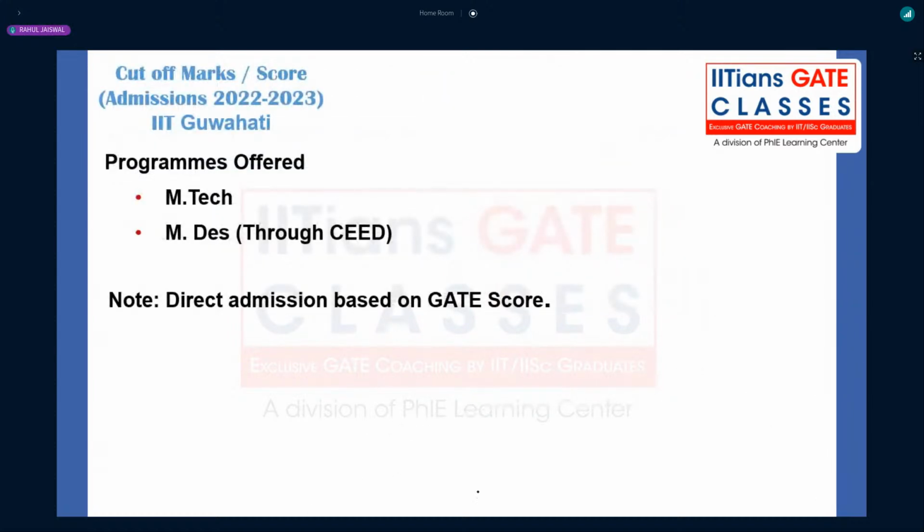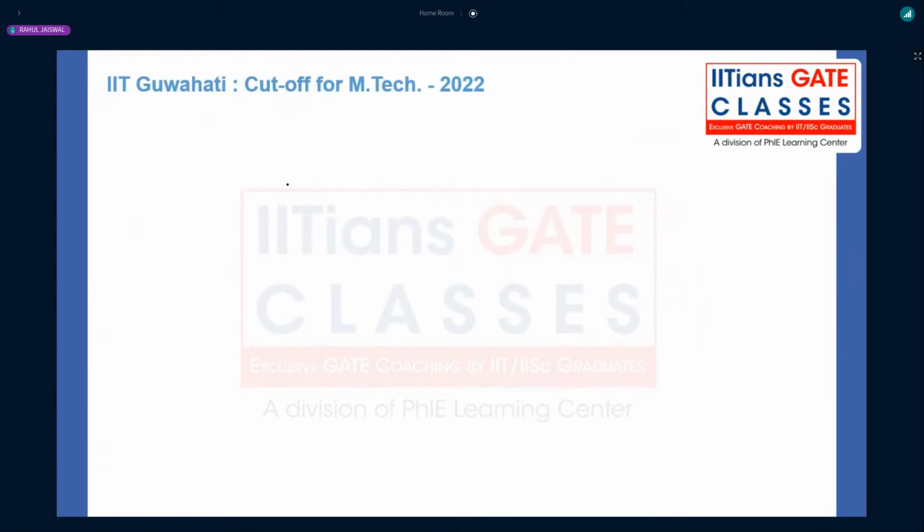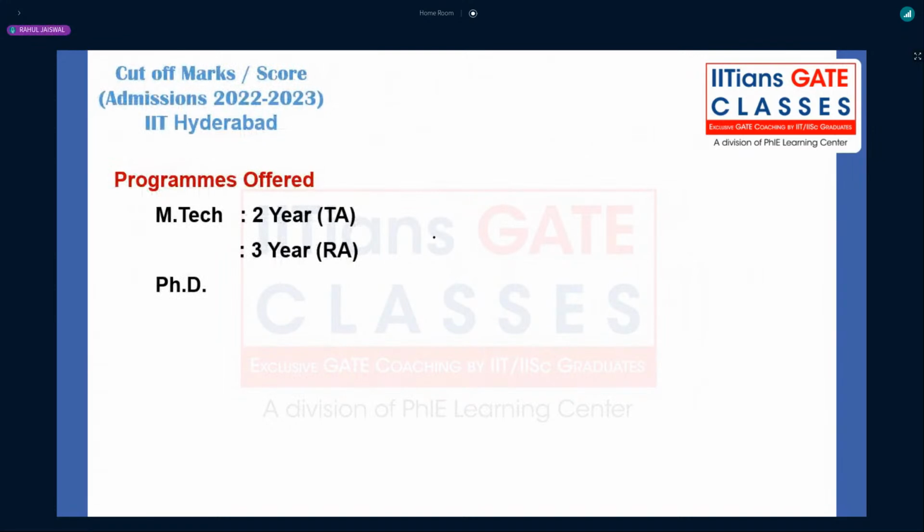Then IIT Guwahati, based on the direct GATE scorecard, admission will be there. I don't have the cutoff for that also. IIT Hyderabad, once again, we have MTech TA, that is a teaching assistantship. You will be having a duration of 3 years, 2 years, and for RA, it will not be 2.5 years, it will be directly 3 years, just like IIT Madras.